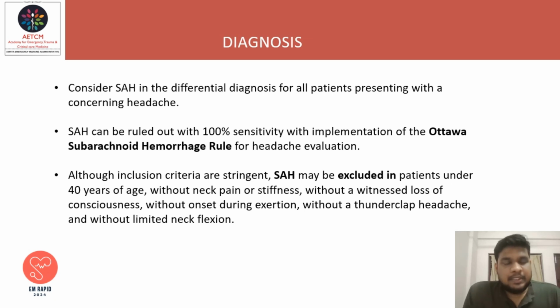Coming to diagnosis, consider SAH in the differential diagnosis for all patients presenting with a concerning headache. SAH can be ruled out with 100% sensitivity with implementation of the Ottawa subarachnoid hemorrhage rule for headache evaluation. Although inclusion criteria are stringent, SAH may be excluded in patients under 40 years of age, without neck pain or neck stiffness, without a witnessed loss of consciousness, without onset during exertion, without a thunderclap headache, and without limited neck flexion.